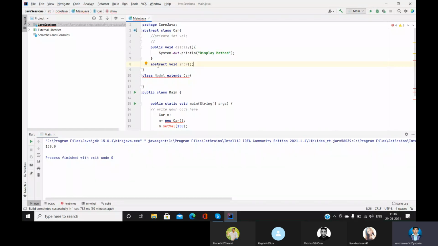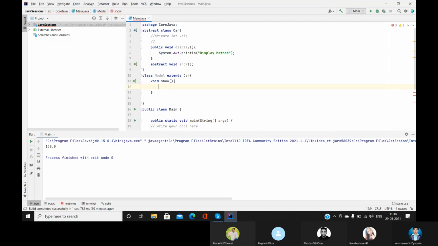So what did you understand from it? Abstract methods are incomplete methods, which means they will not have a body. So where do we get the body? The body will be provided by the derived class. Car is a class, and we have inherited that class into the model class. Now here we are going to provide the body to the method called show.